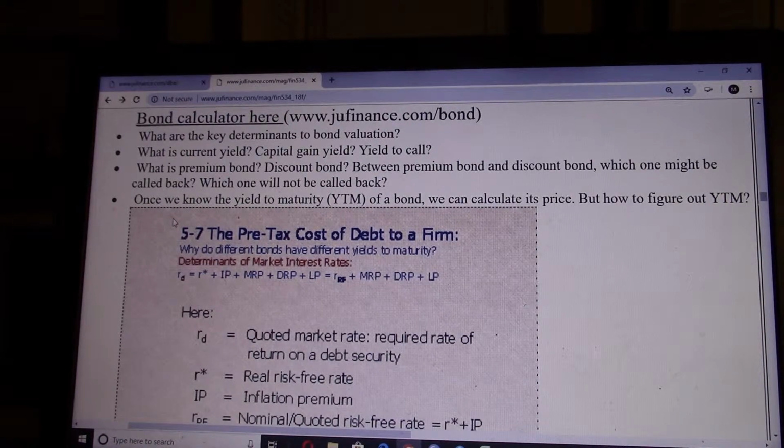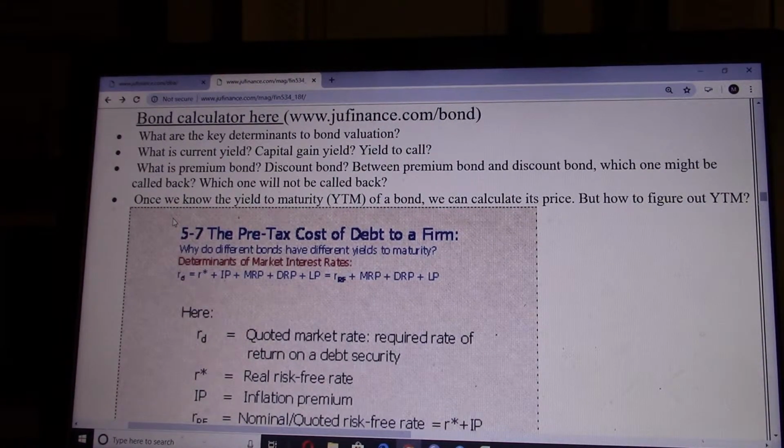And between premium bond and discount bond, which one might be called back? Which one will not be called back? So this is a tricky question. What is your answer? Premium bond is when market interest rate falls, the higher coupon bond price will go up. Market interest rate falls, bond price will go up.